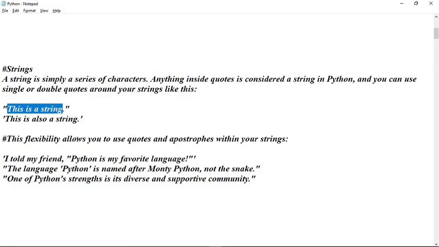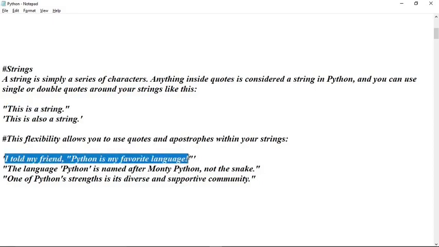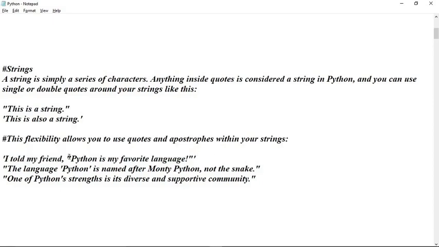This flexibility allows you to use quotes and apostrophes within your string. In fact, you can write a big sentence as well. Let us say you want to print Python is my favorite language, you can do that in a string. Only thing is that here one single inverted comma, here one double inverted comma, and in between you can give it. So strings can be handled in Python in an easy way compared to other programming languages.